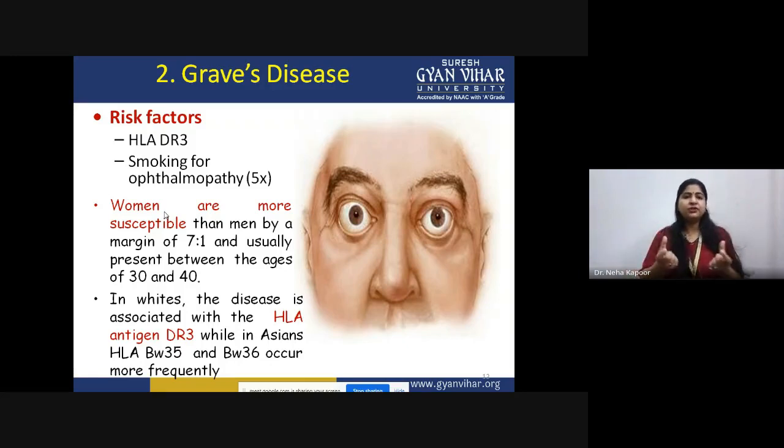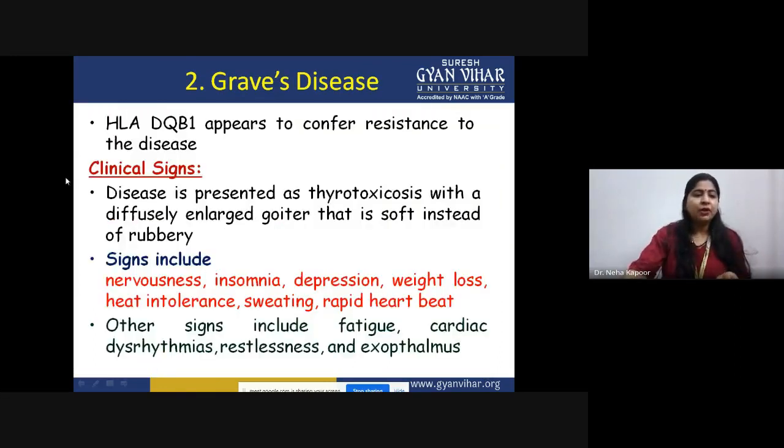So the genes involved sometimes differ depending on geographical location. There is one more gene, HLA-DQB1, that sometimes provides resistance to this disease. That means in a normal individual, this gene helps our system move in a very precise manner.